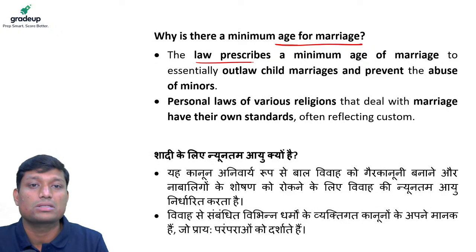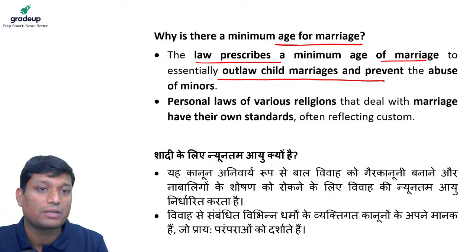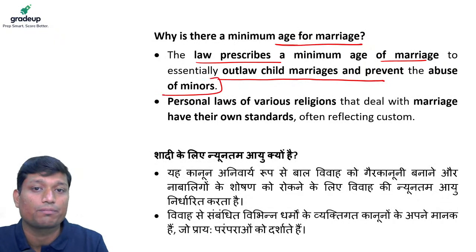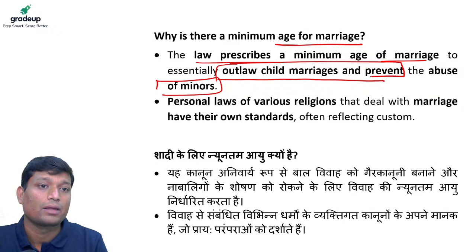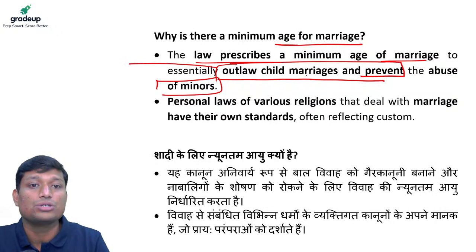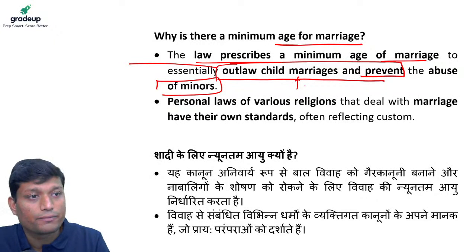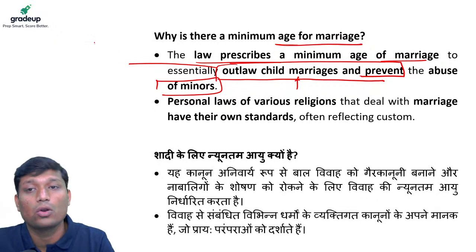The law prescribes a minimum age of marriage to essentially outlaw child marriage and prevent the abuse of minors. So we need to understand that whatever laws are in place are essentially targeting child marriages. If there is no law, obviously there is going to be a lot of prevalence of child marriages, right?